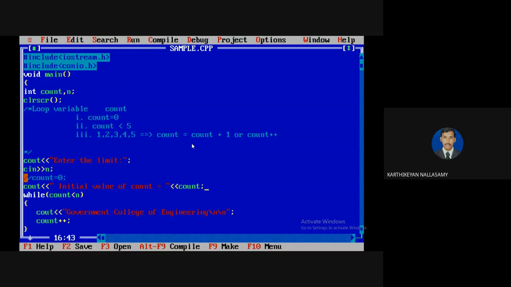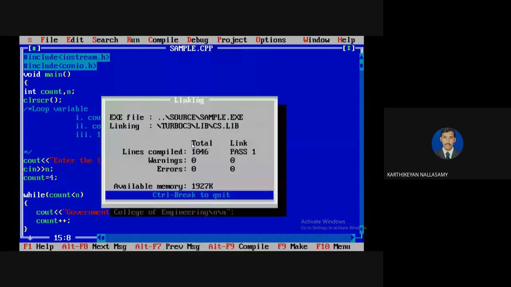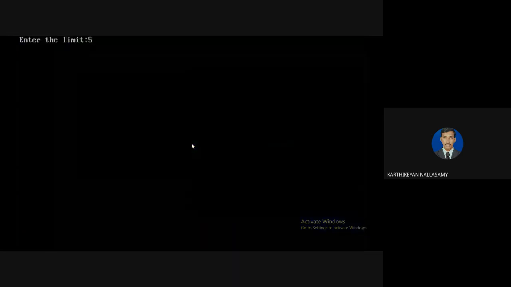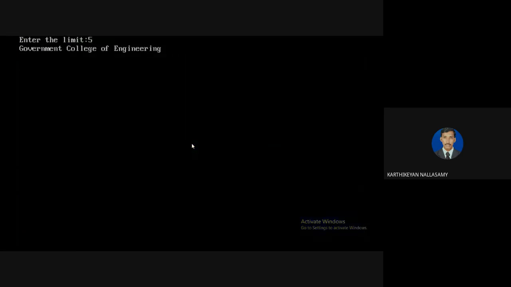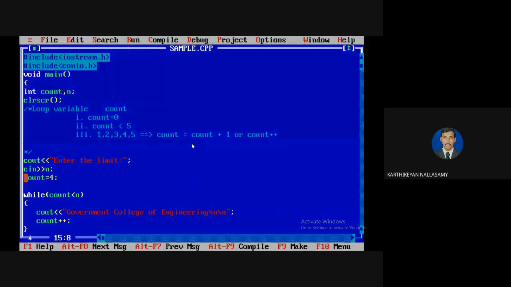That means if you are not given an initial value, your expected output leads to failure. And if you give a wrong value, for example, I'm going to say count equal to 4 and run it, I'm going to give 5 times, it will print only 1 time. So you will not get the expected output.